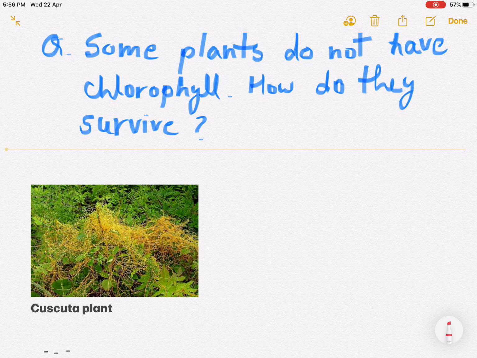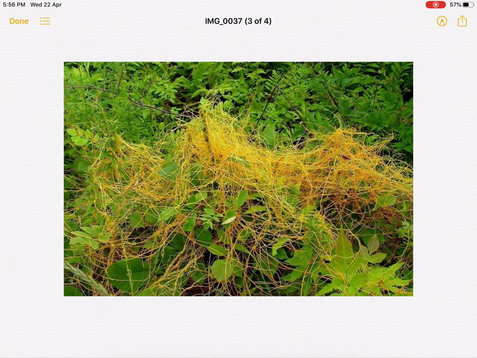If they don't have any chlorophyll, then how can they do photosynthesis? It means they cannot make their food on their own. So how do they survive? You can see in this picture also. These are Cuscuta plants. Such plants depend on food produced by other plants. It means they use a heterotrophic mode of nutrition.